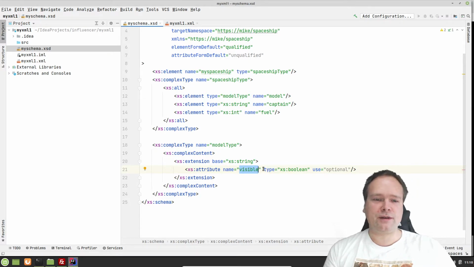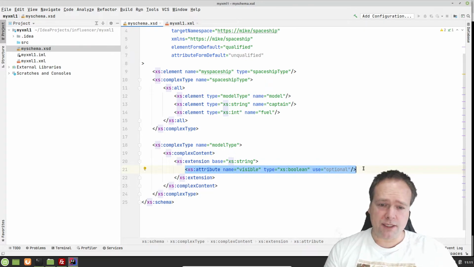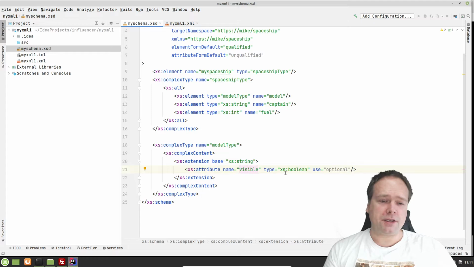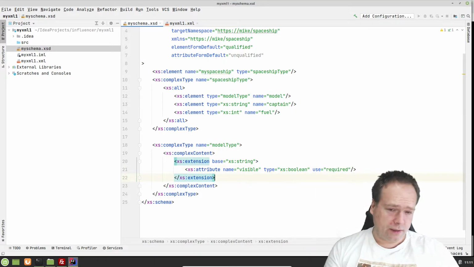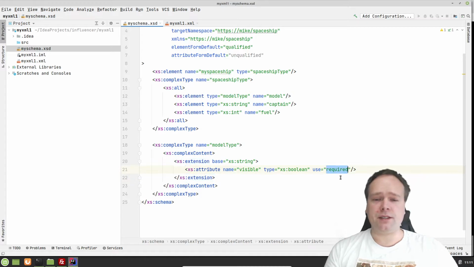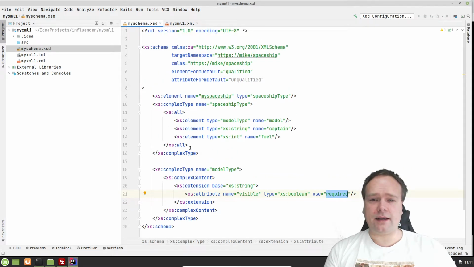Maybe it has an invisible cloaking field or something around it, and then it has a type, which is the built-in type boolean of this attribute right here. Of course, this could also be our custom type. If you want to have a custom type as an attribute, that is also possible. And here we have the use that is optional, and that is the default. That is why it's gray. We could also have required. That means that we need to say if it's visible or not. If we're using default values, we actually do not need to mention them, but I did that anyway.